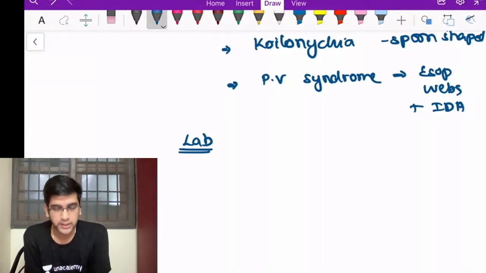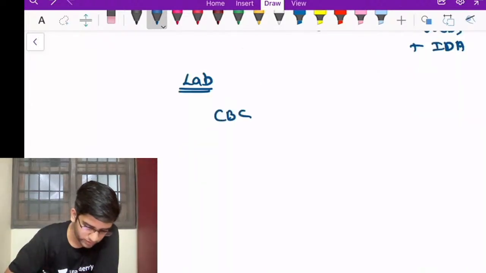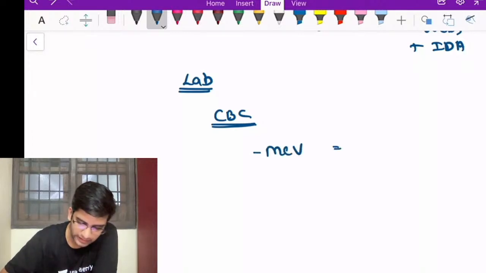The first thing here will be your CBC. There are lots of findings in my complete blood count. So in the complete blood count, MCV will obviously be reduced because you're microcytic. When I say reduced, it should be less than 80 femtoliters.